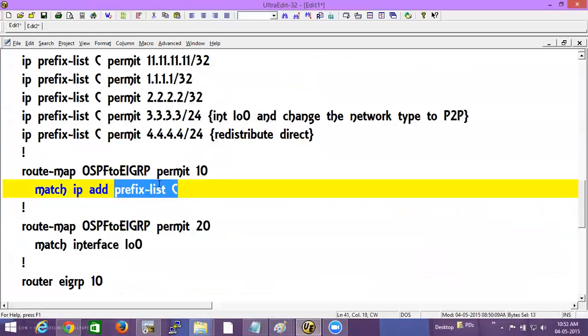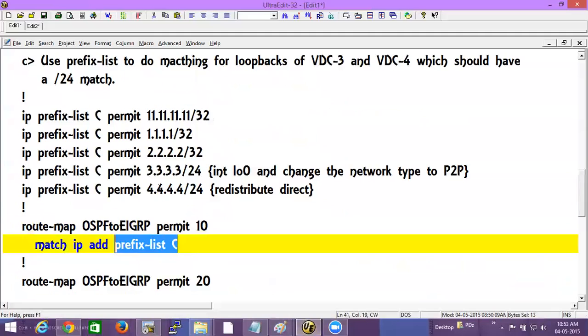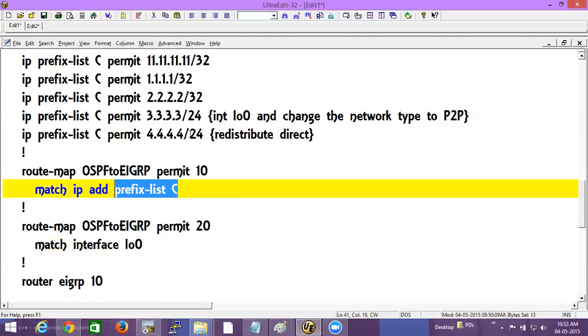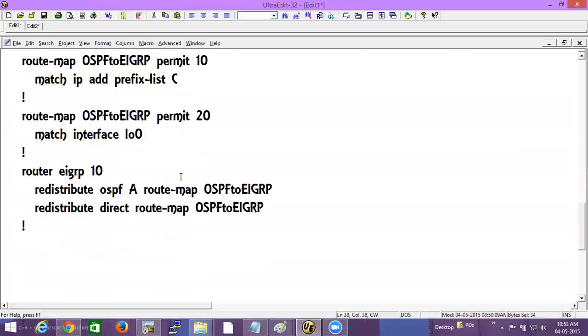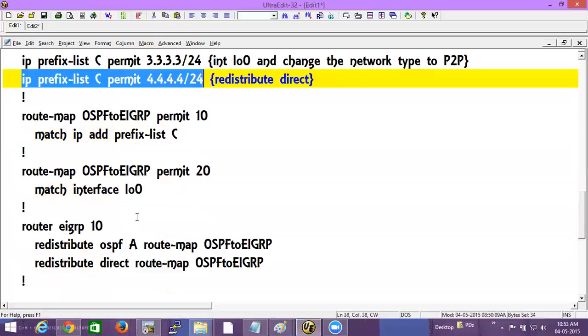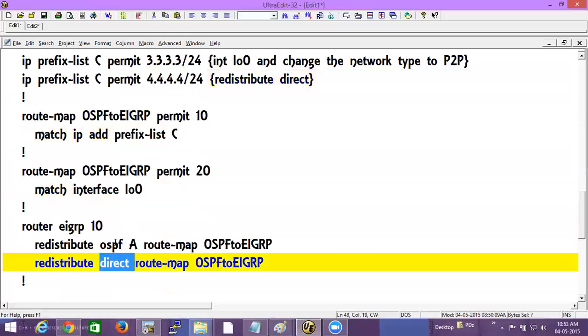The last statement is matching that, right? Yes. So prefix list C is matching all of this, but this is also being matched, right? So it will work in that case. Either we can remove this. Yeah. But you have to give this command, redistribute direct. Yep.